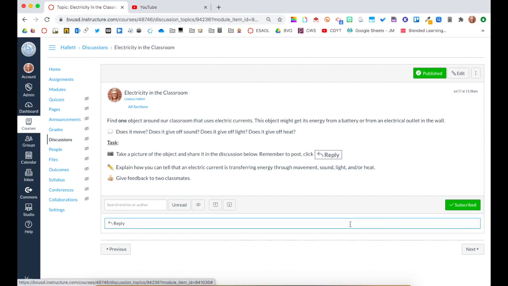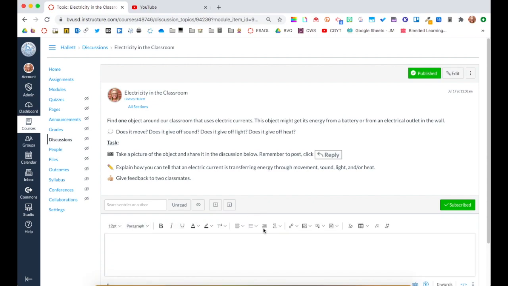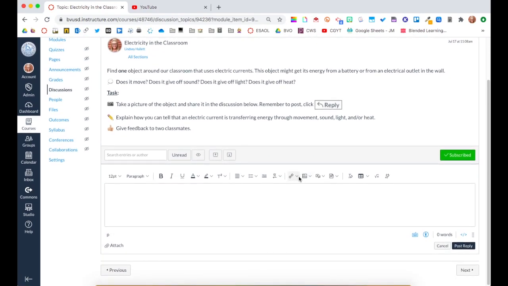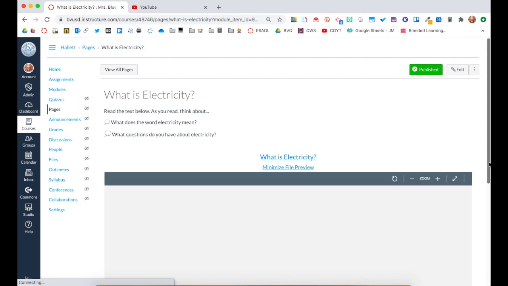Here is a discussion where they will share their learning with their classmates. I've set it up so they are not able to view their classmates' responses until they've posted. I think it's important to include visuals to help students know what to do. To access your emoji keyboard, click Control, Command, and your spacebar on your keyboard. When they click Reply, students have access to the rich content editor to allow them to share their learning in multiple ways. Next, they will read an article on electricity.